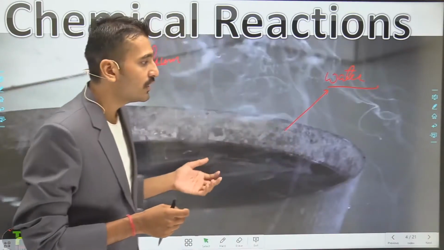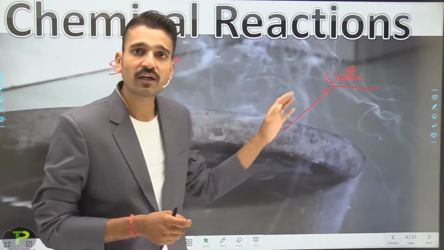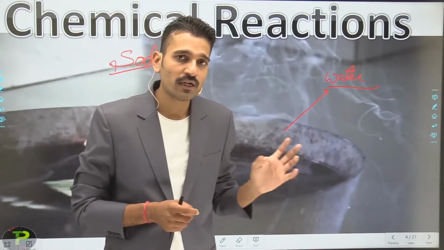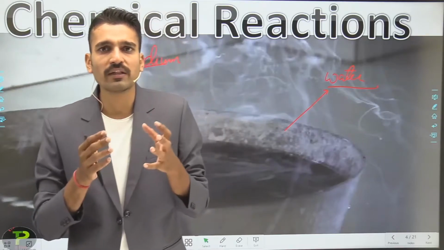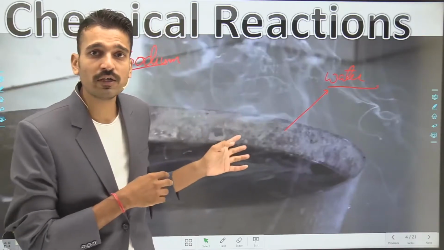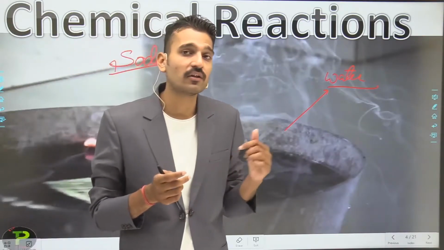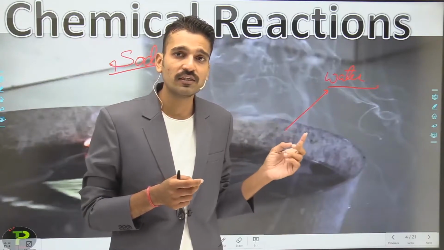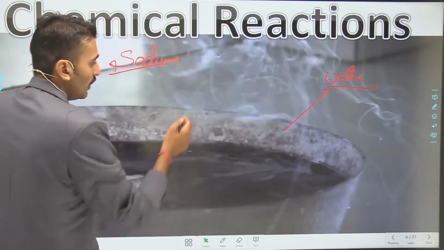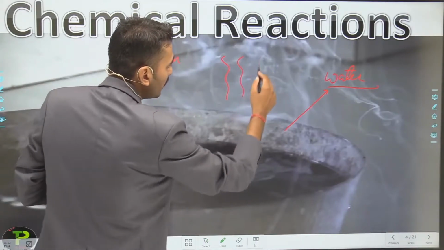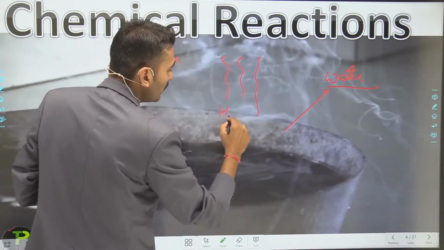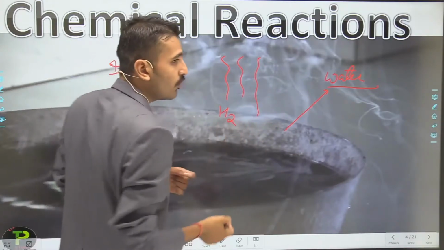Here you are seeing that vapors are coming out from this container, and heat energy is evolved. The heat energy is so high that the hydrogen gas which has been evolved catches fire immediately, and the sodium metal starts to burn. The ultimate thing you see here is that the hydrogen gas that has been evolved is burning.